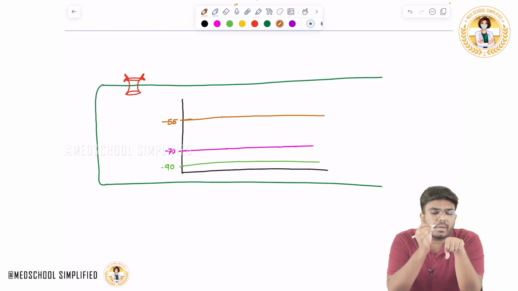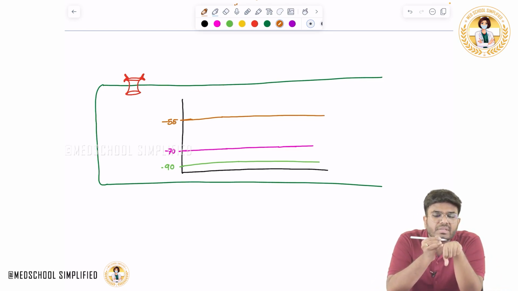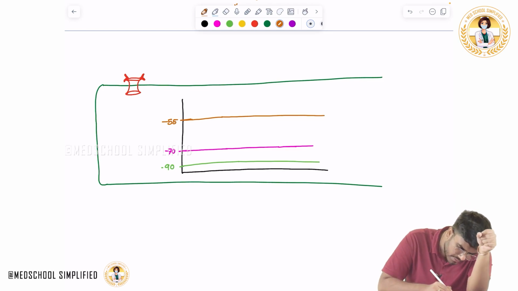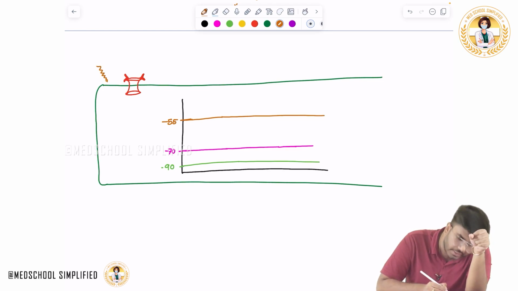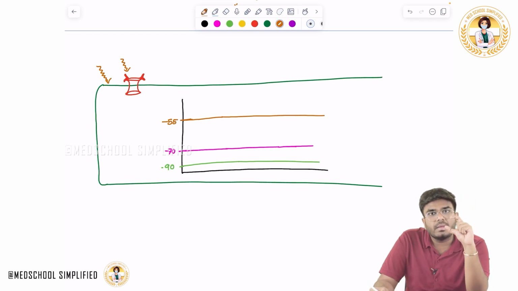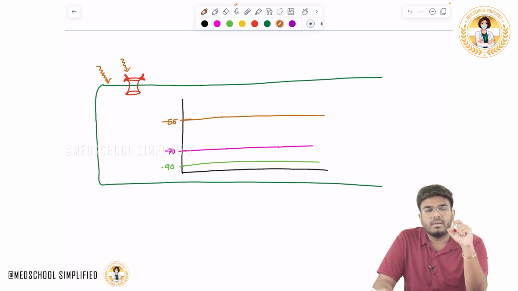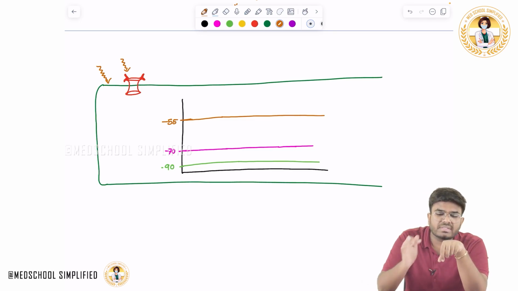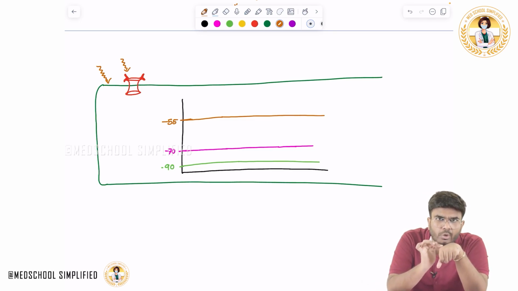Now when someone comes and touches this neuron, that touch will be responsible for the influx. Here are the neuron cell linings present. When you touch here, this mechanical touch is going to distort the neuron cell membranes.